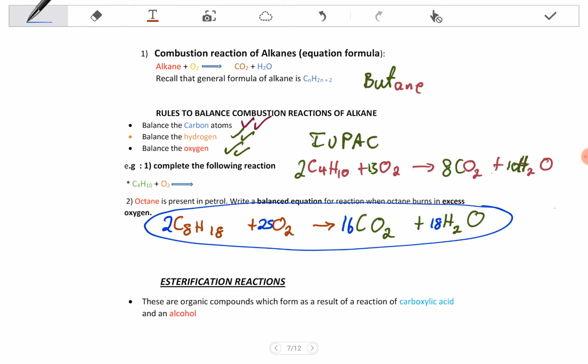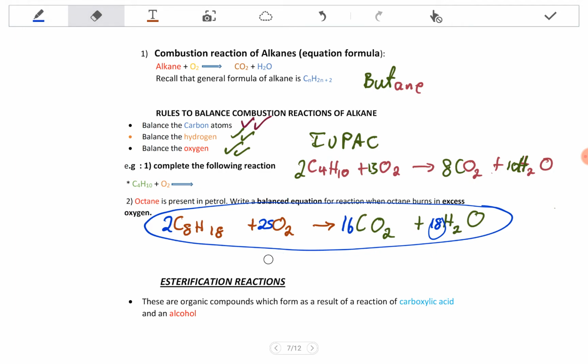So that's why here we put a 2 in order to make the oxygen even. So when you take this 16, you multiply by this, you are going to get 32. Then you take these 18, you add there, so actually you have 32 plus 18, which is going to give you 50, right? So when you take 25, you multiply by 2, you get 50 also, so the oxygen is balanced already.